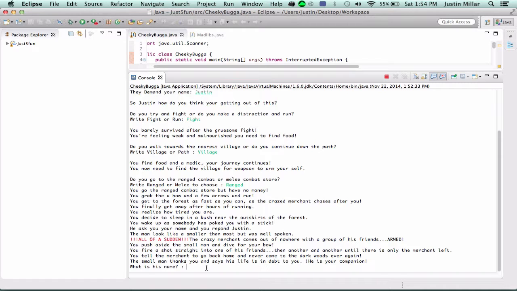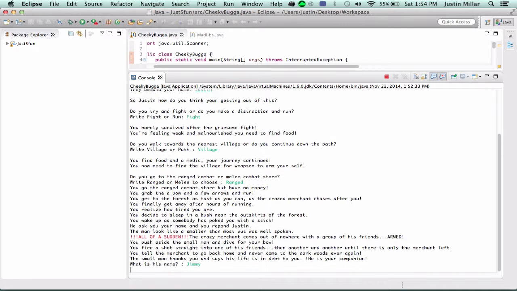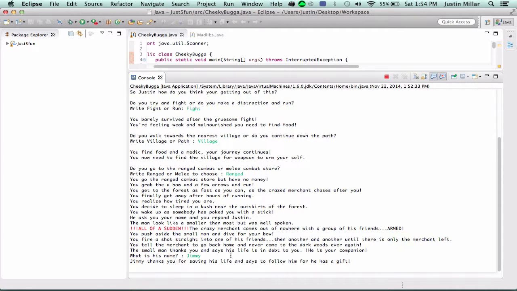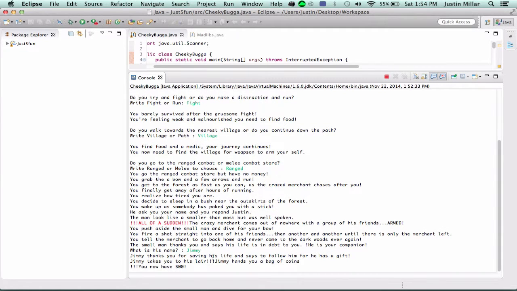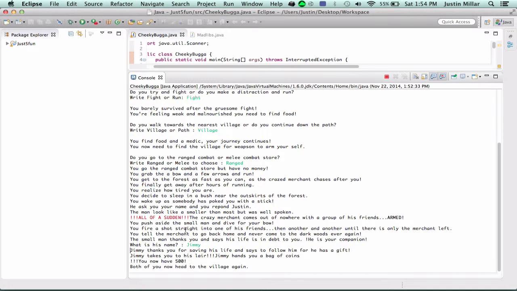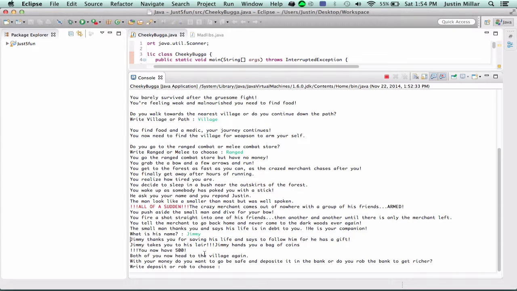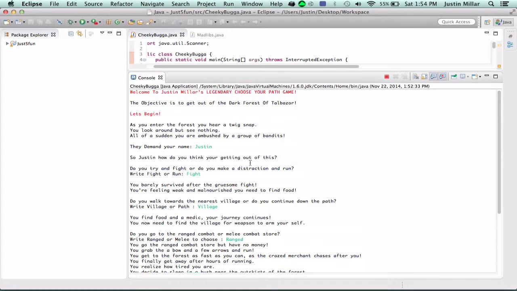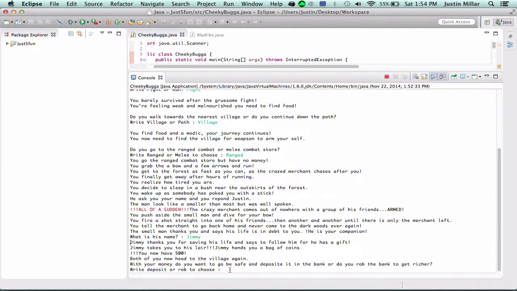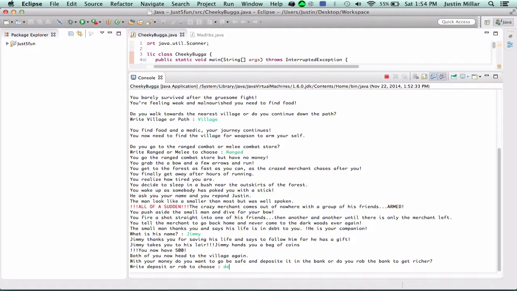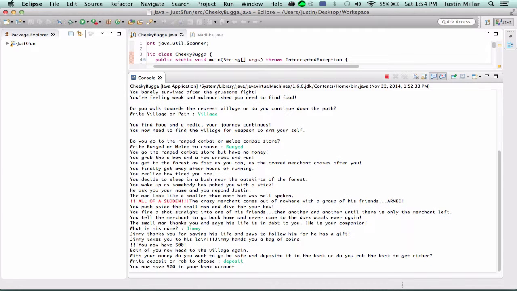So you can name him anything you want. I'll just name him Jimmy for this. So Jimmy thanks you for saving his life and tells you to follow him. He has a gift. He takes you to his lair, he hands you a bag of coins, and I've set the bag of coins to be $500 in game. So then I'm gonna add in a bank feature too. So say if you want to deposit something into the bank, you now have $500 in your bank,